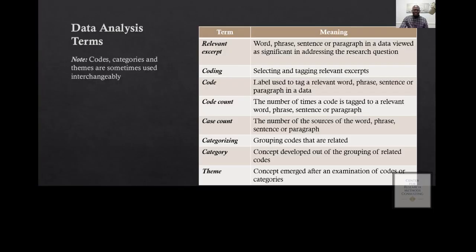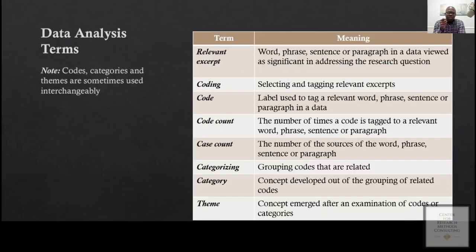Qualitative data analysis terms. It's very important to be aware of all these terms. It will help you in my next presentation. So the first one that you have to be aware of is relevant excerpt. You can call it relevant information, right? So a relevant excerpt or relevant information is just a word, phrase, or sentence. It could be a paragraph that you extract from the data that you have. It's called significant information or relevant information because it will help you to address the research question that you have.